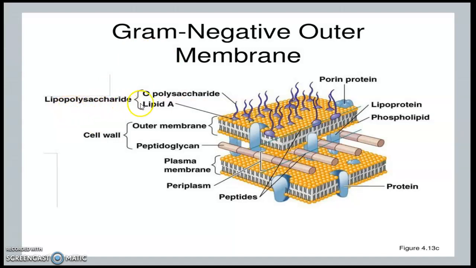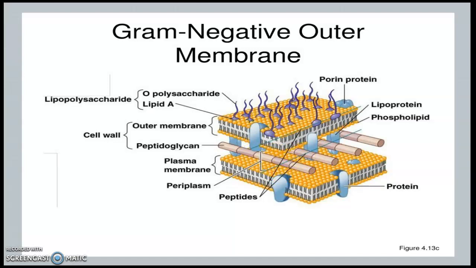And the O polysaccharide is the portion of LPS that is present outside the membrane. See, it is present outside the membrane and it is made up of a chain of sugar molecules. Also, it has many proteins called porins, etc. And the periplasm is the gel-like fluid between the outer membrane and the plasma membrane, and all the secreted proteins are present in the periplasm.